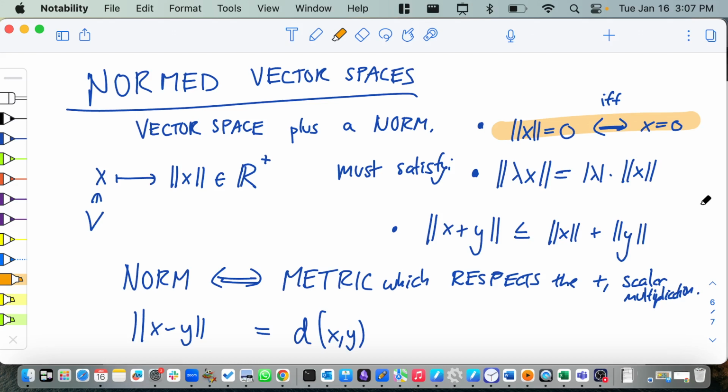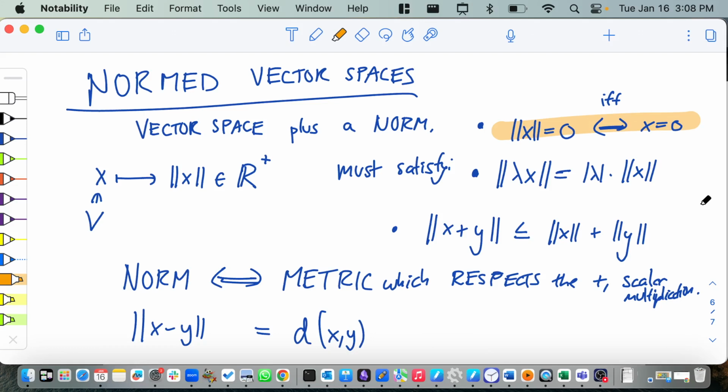So all the properties of metrics that you guys have done in another course, they will carry over to the norm, and we're building on that and looking at these specific types of metrics that respect the addition and scalar multiplication structure on the space. So they're very special metrics that agree with the pluses and the times that we have. Okay. Questions or comments about that one?